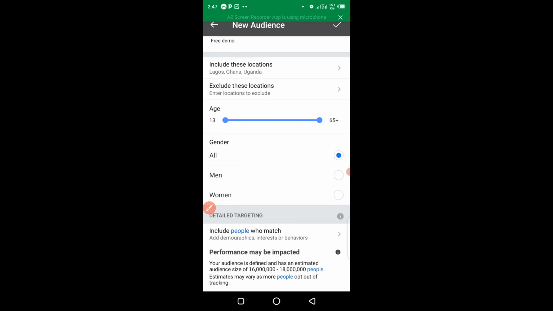Now, you have to target your audience by age. In some cases, your product or your services might be for people between the age of puberty and so on. Everything has to do with the nature of the product you are trying to advertise. But as for me, you have to drag from here to here, or this way, to adjust the age.